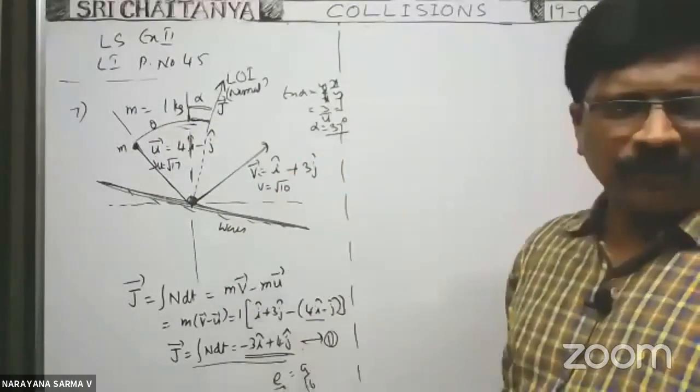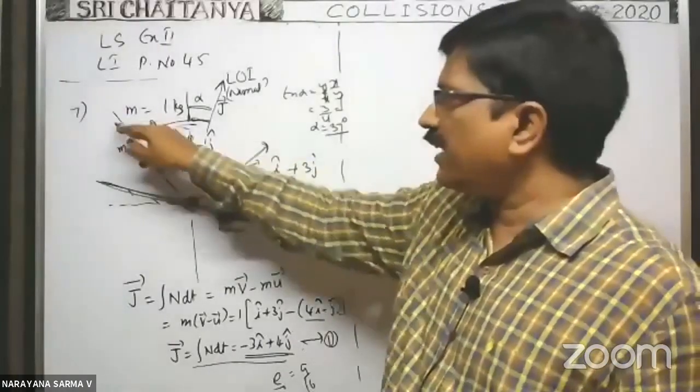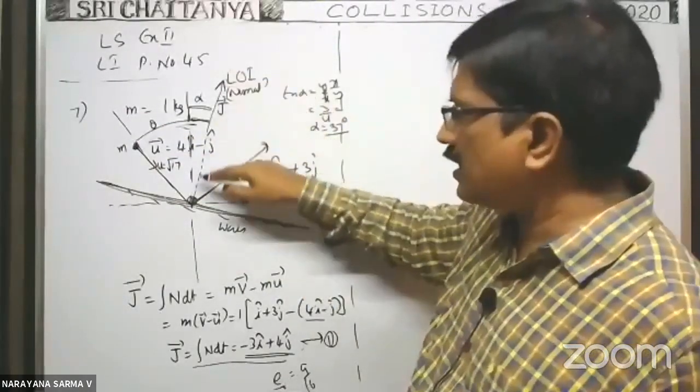Okay, we will see later. By doing the dot product between this velocity vector and this impulse received by the body,